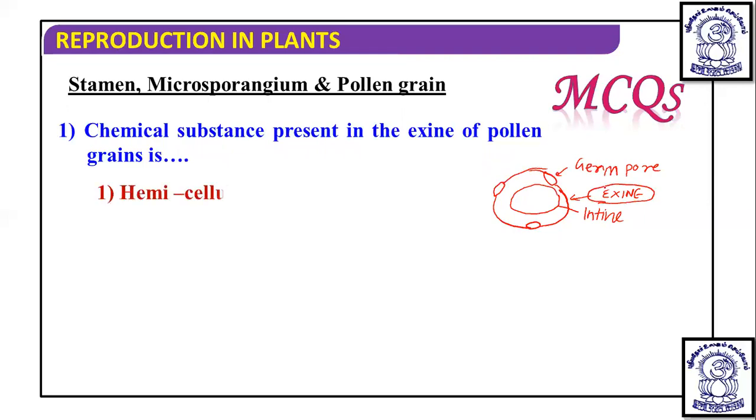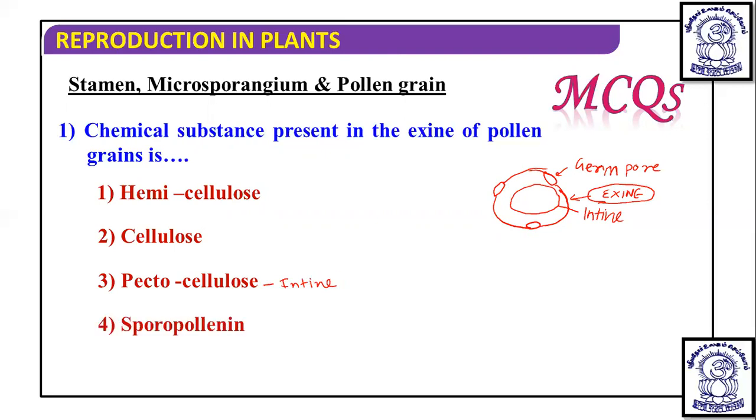So if we go with the options, hemicellulose is incorrect, and cellulose is not that either. Pectocellulosic, that is the intine. The intine is actually pectocellulose. And sporopollenin, yes, sporopollenin is found in the exine.